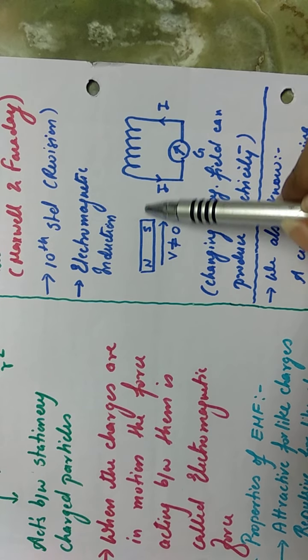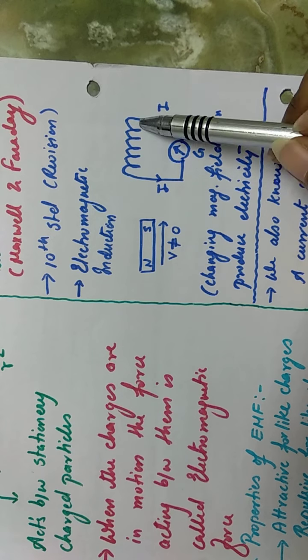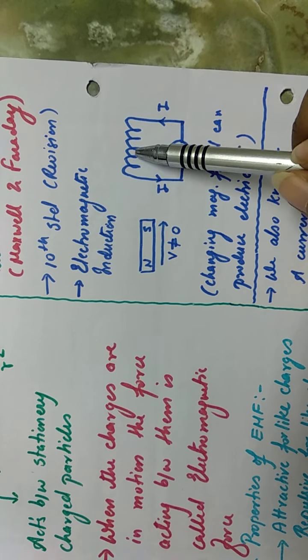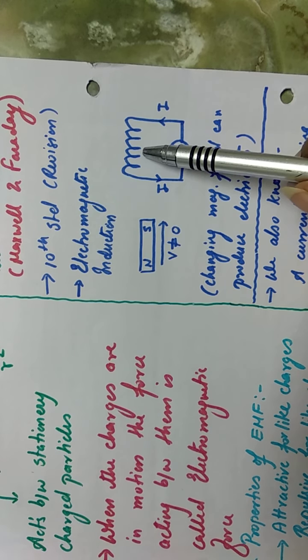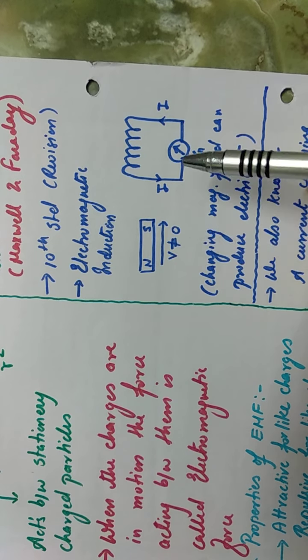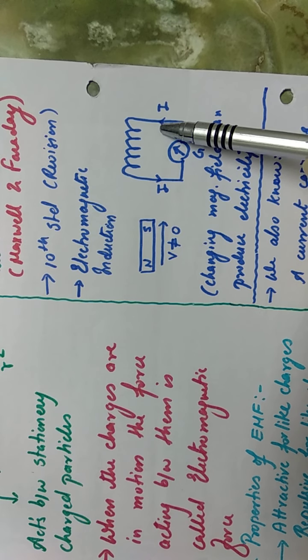If the magnet is moving towards the coil, then the number of field lines linked with the coil will increase. If you are moving the magnet away from the coil, then the number of magnetic field lines linked with the coil were decreasing. Whether the number was increasing or decreasing, if the number of magnetic field lines linked with the coil changes, then it will create induced current. So, the conclusion, magnetic field can create electricity.